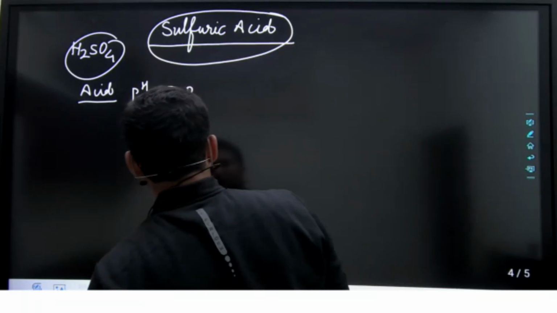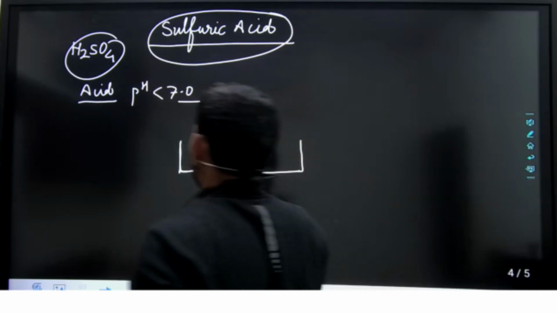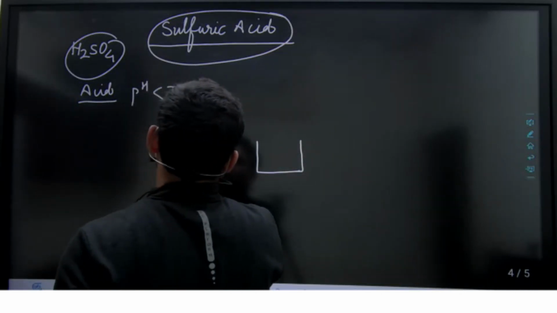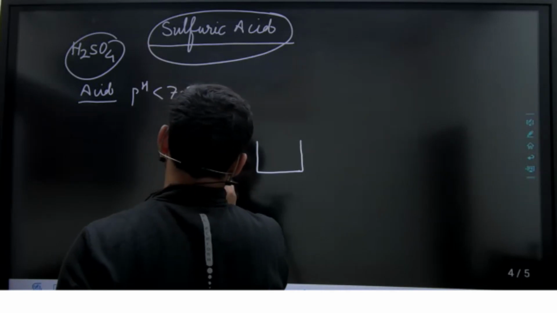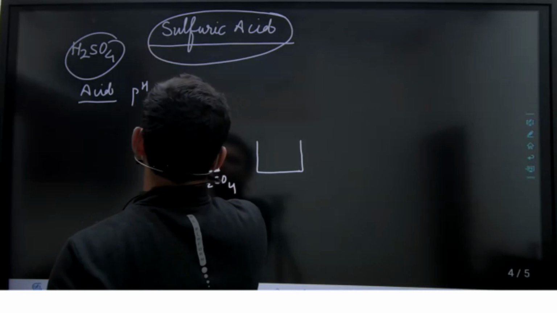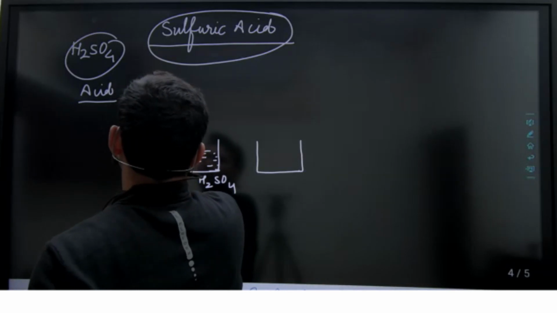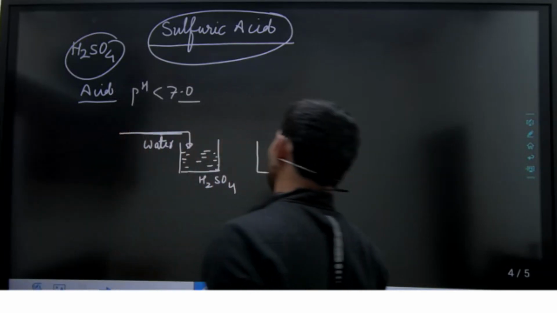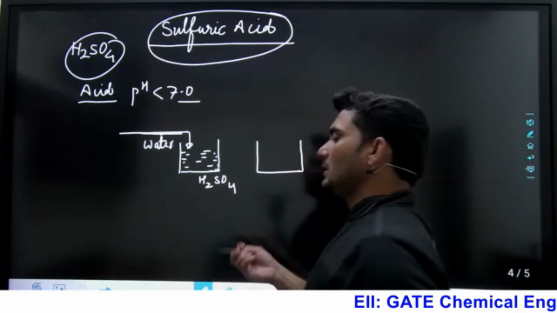But generally, to make it dilute, let's say we take H2SO4 and add water to it. That is not the correct way, because it is completely miscible with water, but it will splash out.